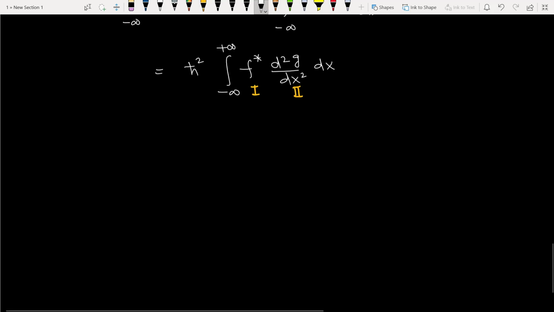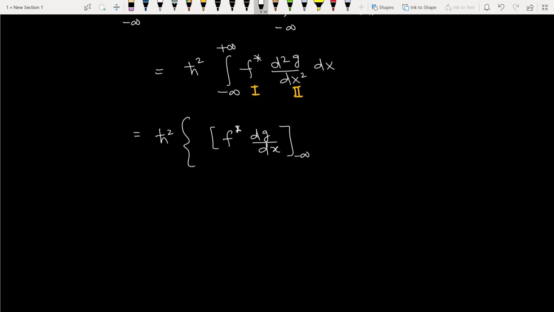So h cut square, first function as such, integration of second, so it will be dg by dx from minus infinity to plus infinity minus integration, derivative of first function, integration of second function dx.